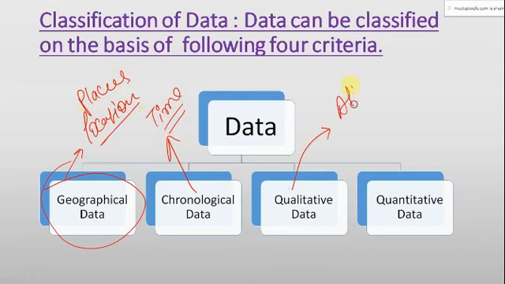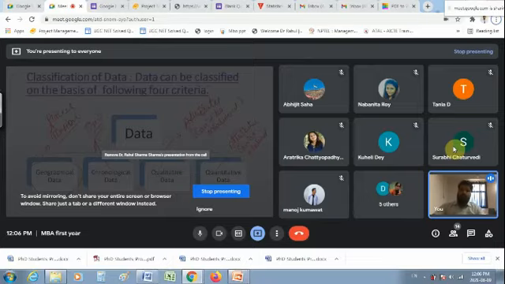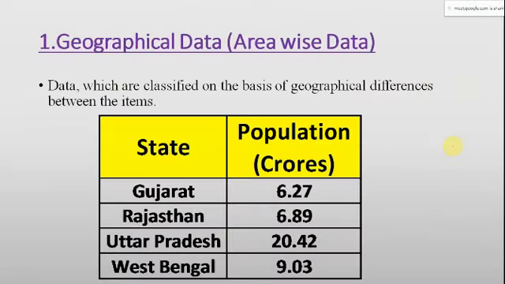Qualitative is the data which is not quantified or cannot be counted or measured in units, and it is for attributes or anything quality. Quantitative is that which can be measured. Right? So this is one of the classifications of the data.